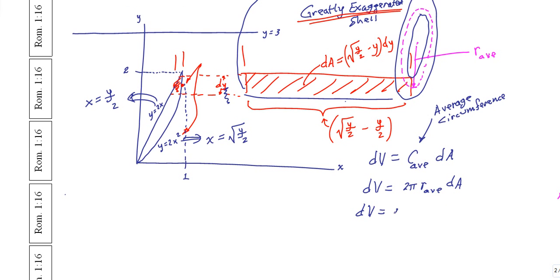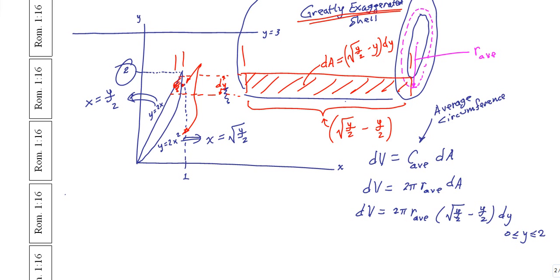So dV is 2 pi R average times the dA we just said is equal to the expression radical y over 2 minus y over 2 times dy. y is now running between the limits of 0 and 2. It's 2 up there. Okay. So we get,